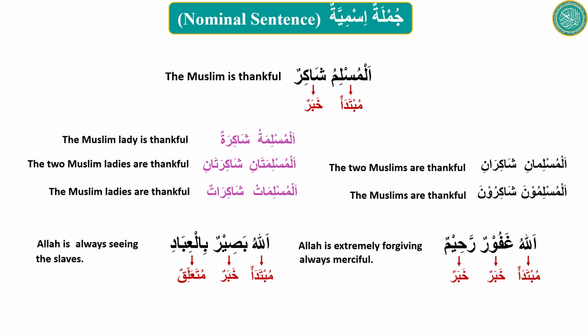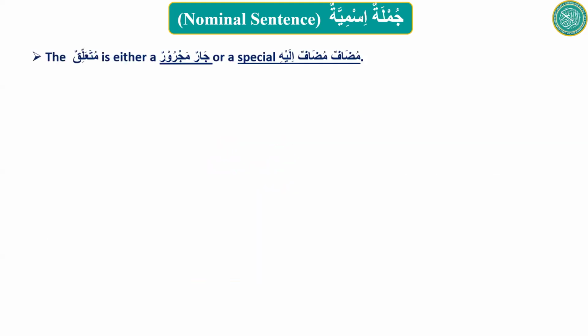And then we learned actually a new term called muta'alliq. Muta'alliq is the third component of a jumla ismiya. Mubtada is one component, khabar is the second component. They both are in rafa status. Bil ibad will not be in rafa status. It will be either a jar majroor, which is the case here, or what will it be? A special mudaf mudaf ilayh.